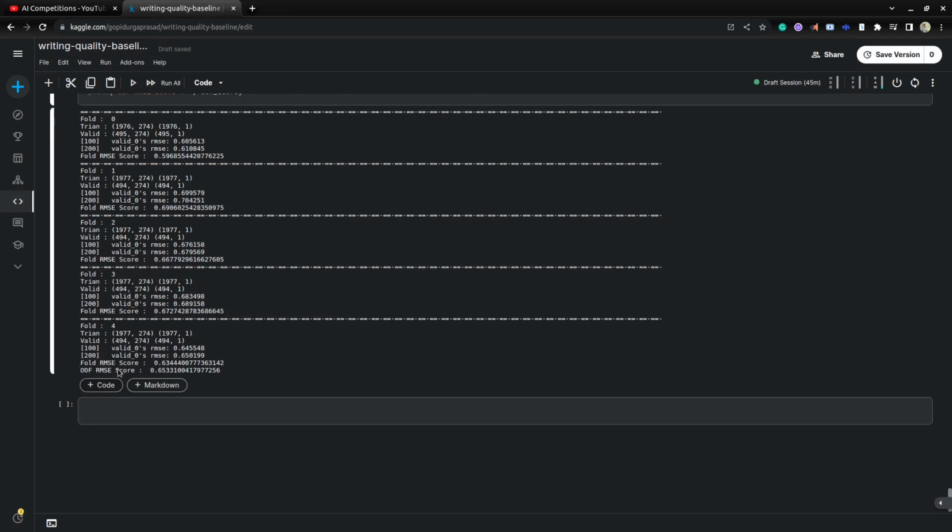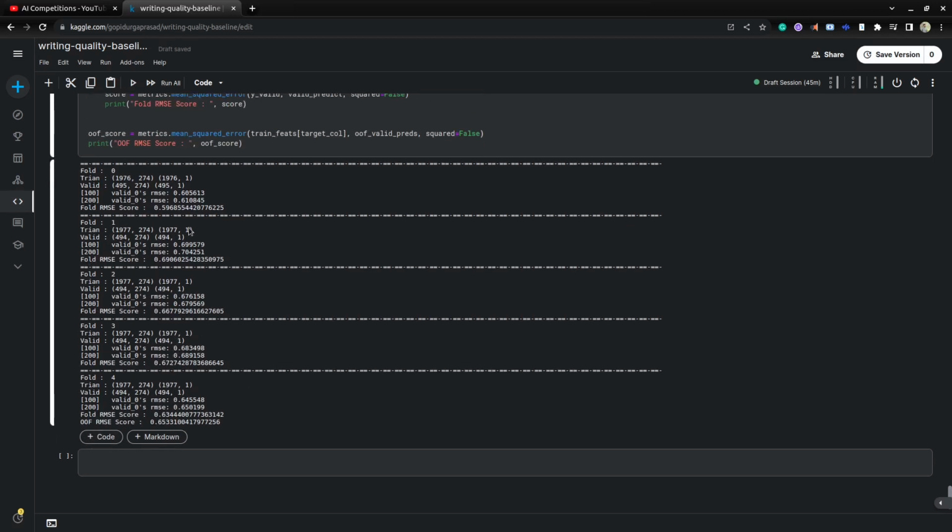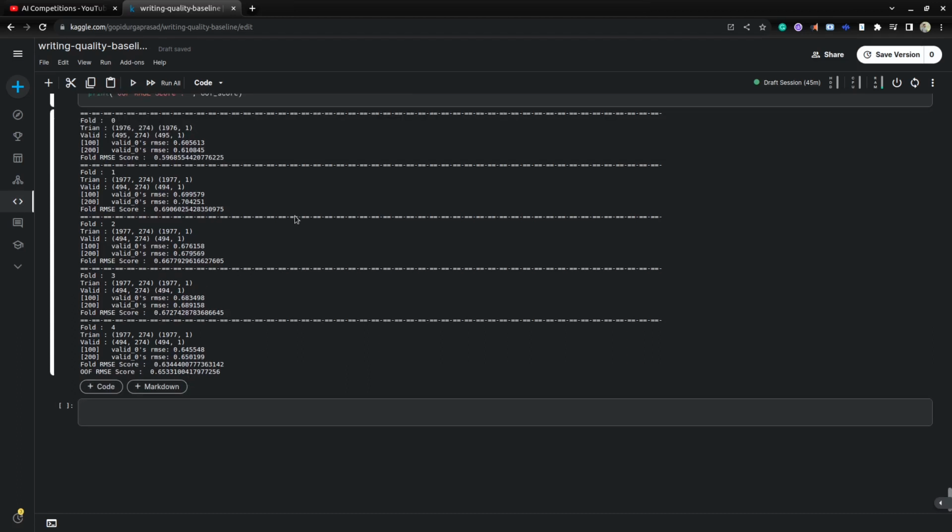So at the end, the out-of-fold validation score, across all the validation sets, is what we look at. For all the validation we are getting 0.65 as the root mean squared error. So this is a simple model, right? We are getting this much of a validation score, 0.65.